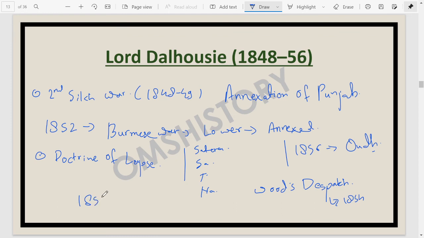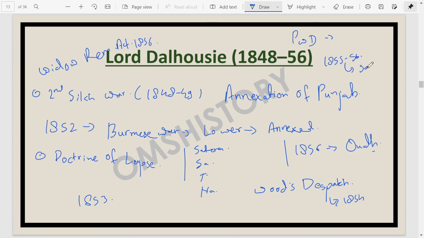All these things happened in 1853. The first telegraph line was from Calcutta to Agra. During his time period only, the Widow Remarriage Act of 1856 was passed. Apart from that, the establishment of a separate Public Works Department in every province was started during his time period.